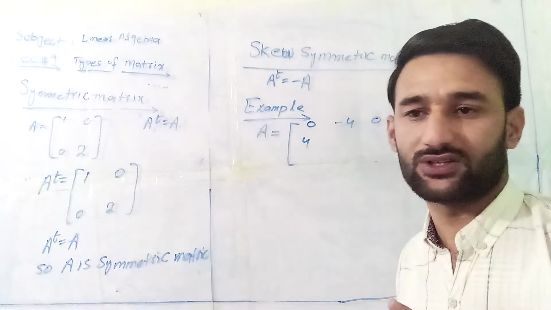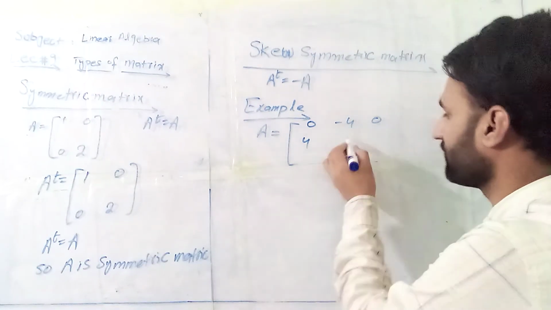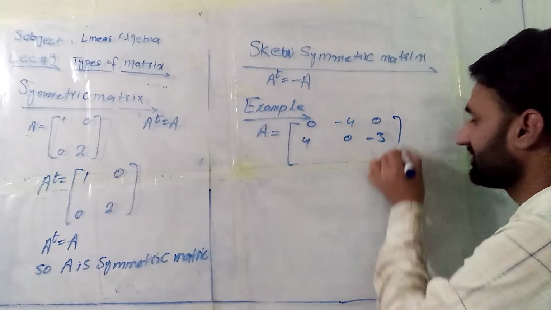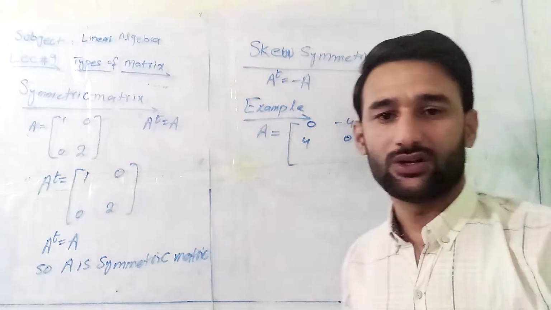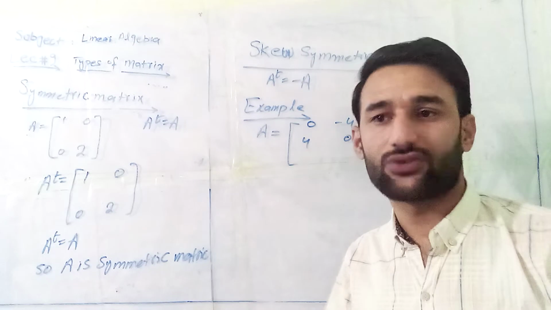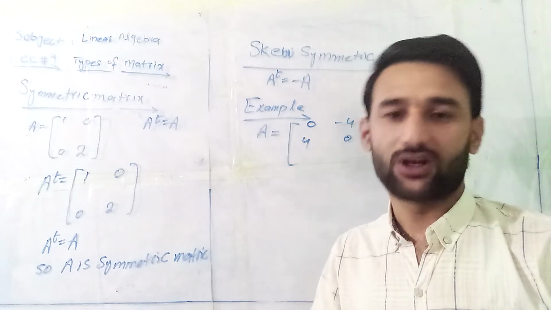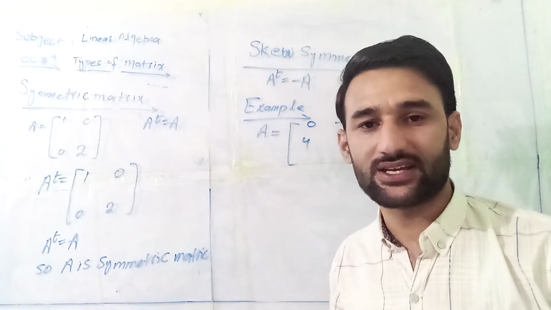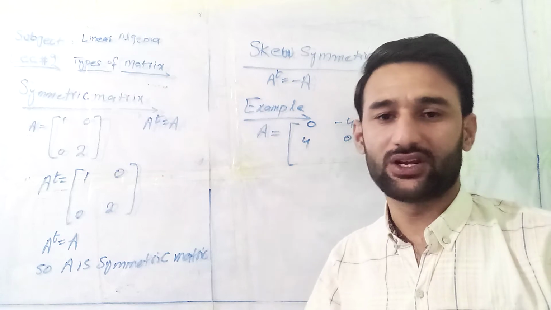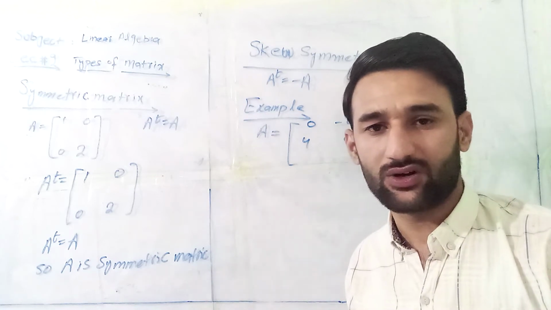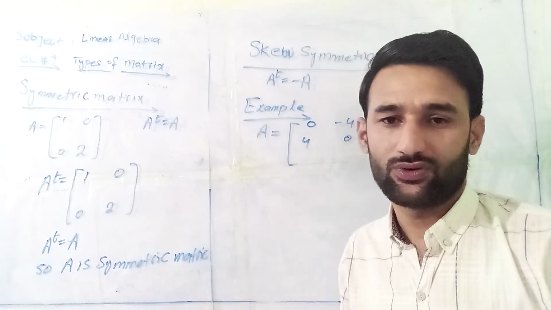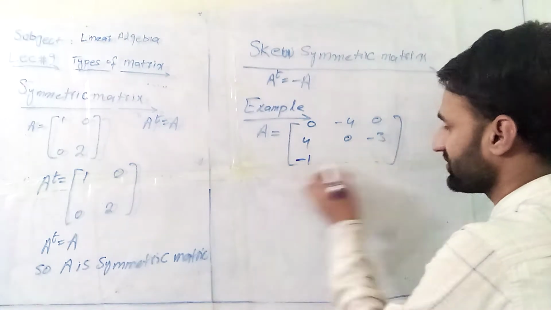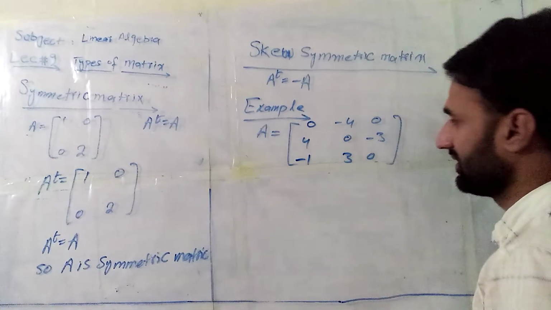I'm going to choose an example like this, right?